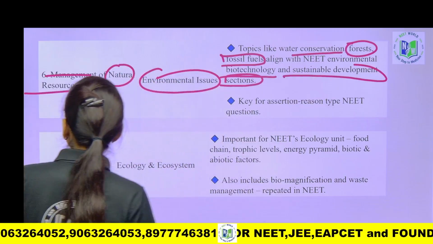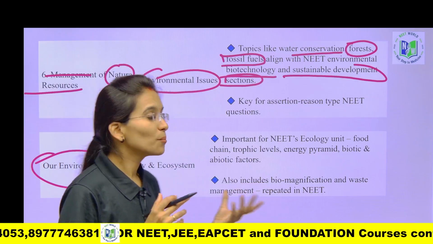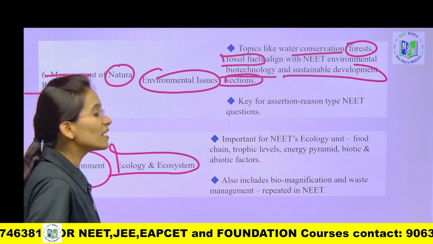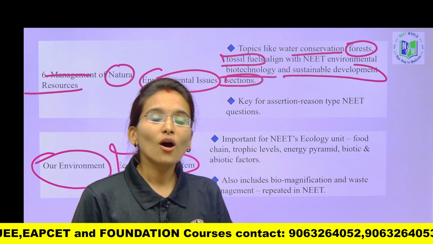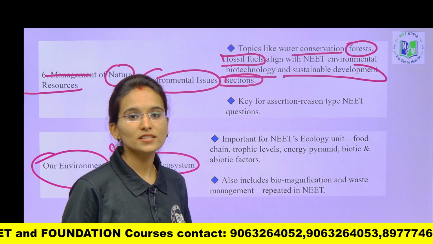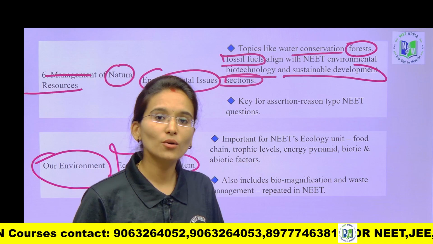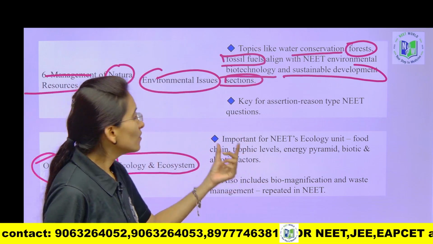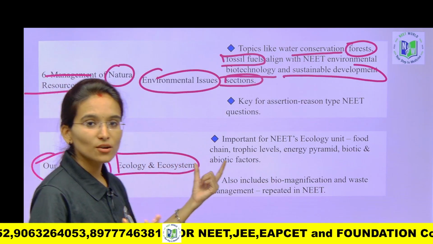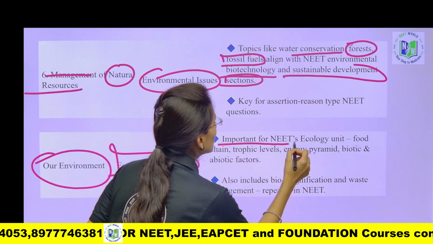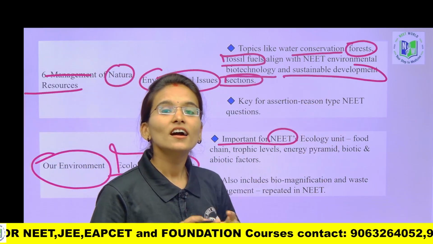Now look into this: our environment. It is completely about ecology and ecosystem. This chapter will be very easy, but you need to understand the concept to solve numerical type questions, my dear students. Ecology is very easy to understand, but it is concept oriented. In this chapter, our environment, you study ecology and ecosystem, which is important for NEET's ecology unit. Again, the same chapter you are going to study in ecology.